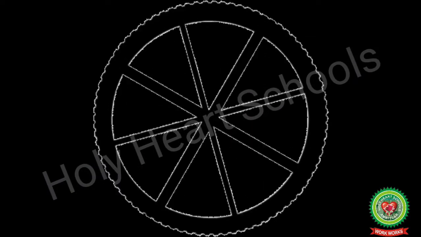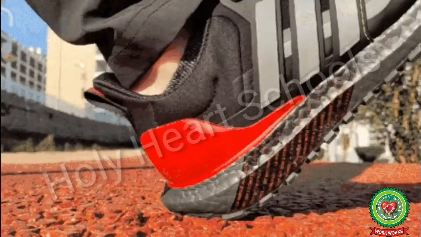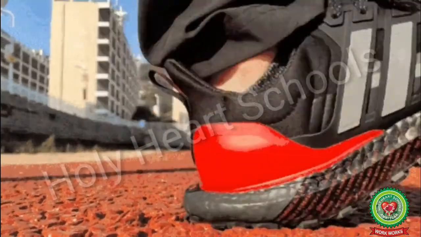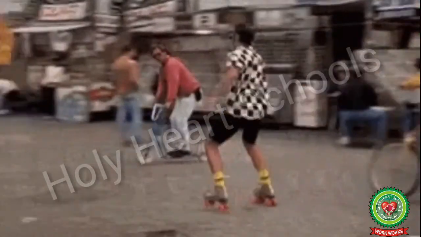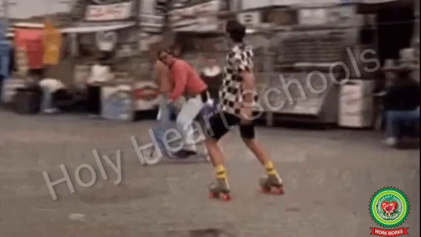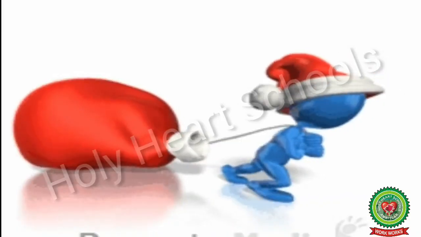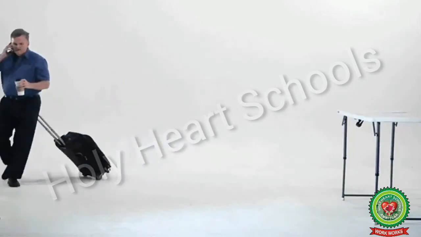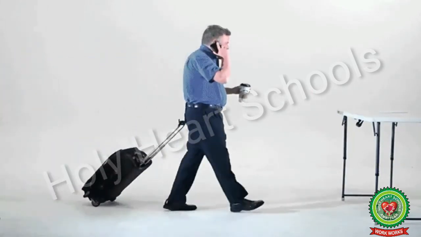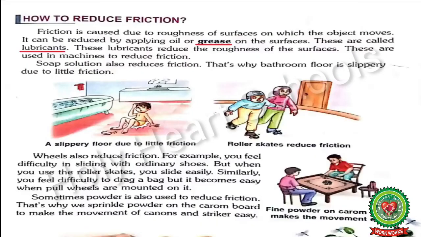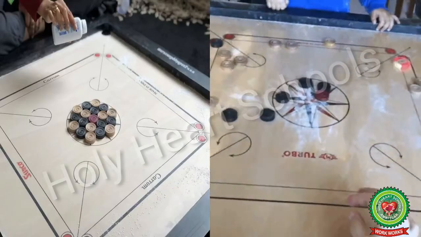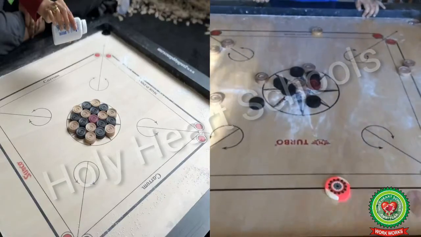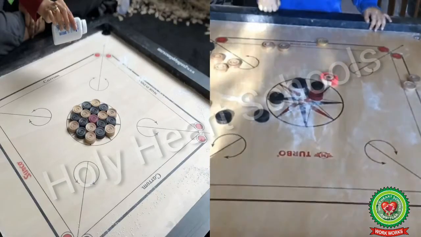Wheels also reduce friction. For example, you feel difficulty in sliding with ordinary shoes, but when you use roller skates, you slide easily. Similarly, you feel difficulty dragging a bag, but it becomes easy when wheels are mounted on it. Sometimes powder is also used to reduce friction. That's why when we sprinkle fine powder on a carom board, the friction is reduced and the striker and the coins move smoothly.